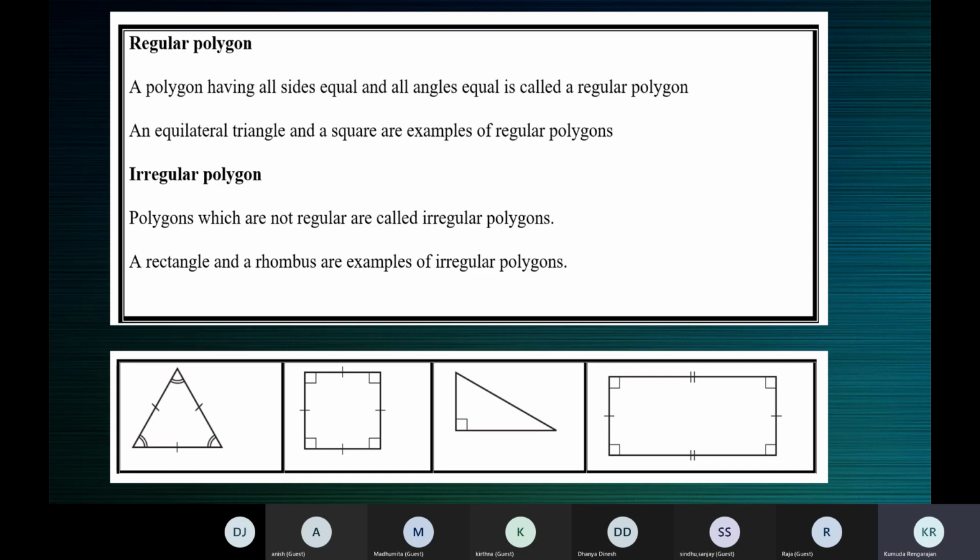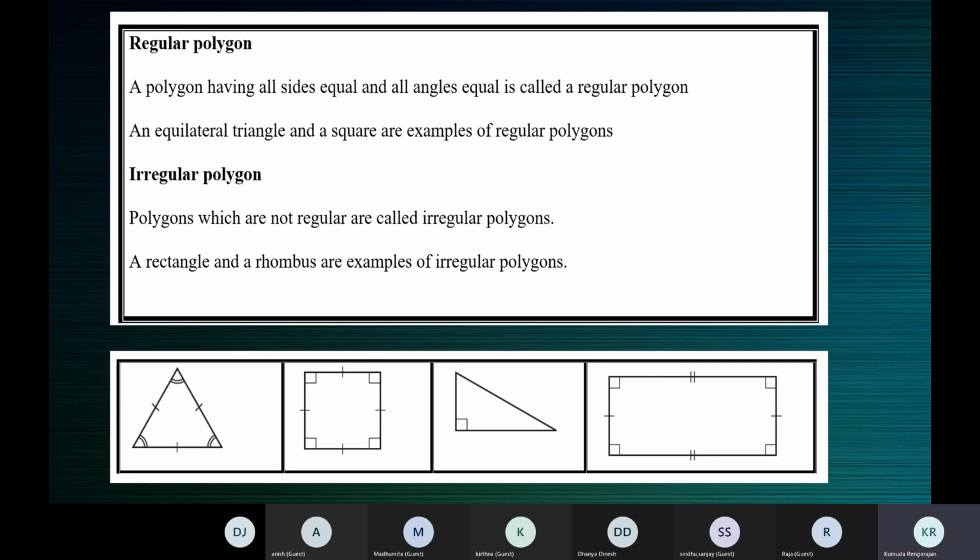sides and angles will not have the same value. Sides in an equilateral triangle, each side is 25 centimeters or 3 centimeters. Angles will not be 25 degrees. So sides are equal and angles are equal. Each angle will be equal to 60 degrees. So a polygon in which all sides are equal and all angles are equal is called a regular polygon. So an equilateral triangle is a regular polygon, because in an equilateral triangle, all the sides are equal and all the angles are also equal. Each one is equal to 60 degrees.